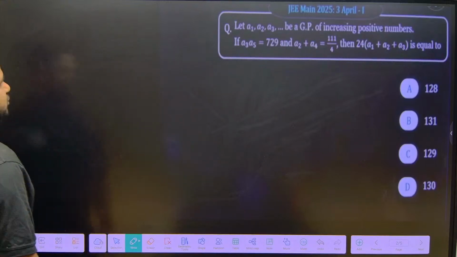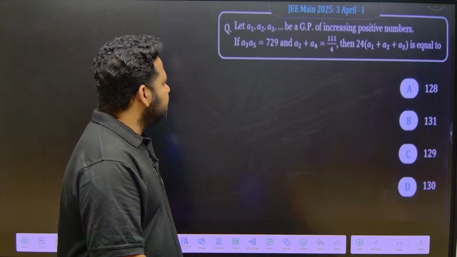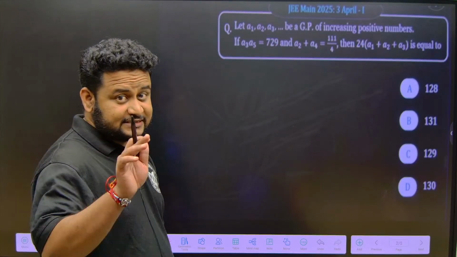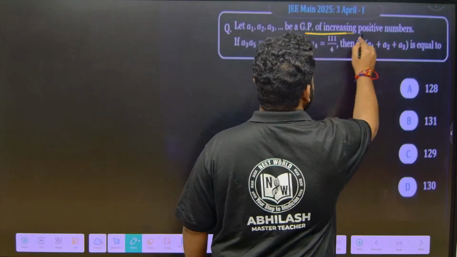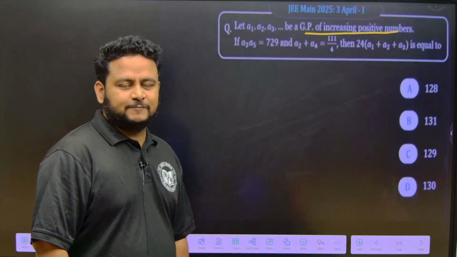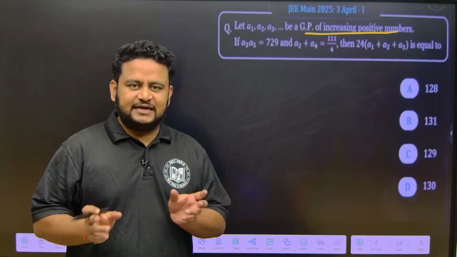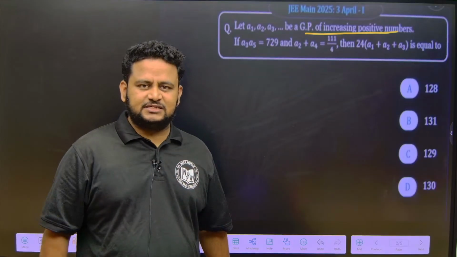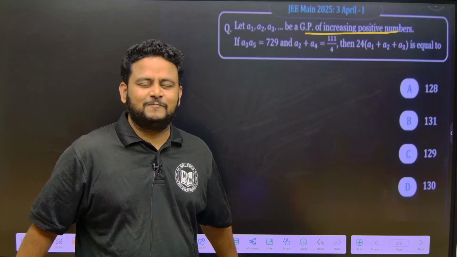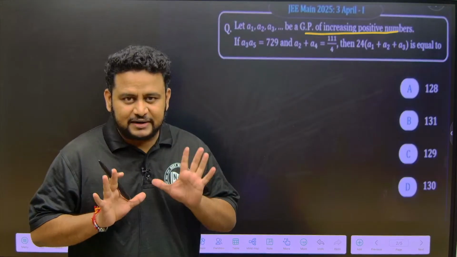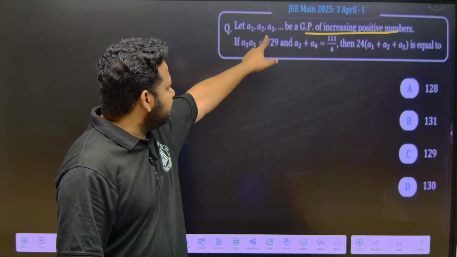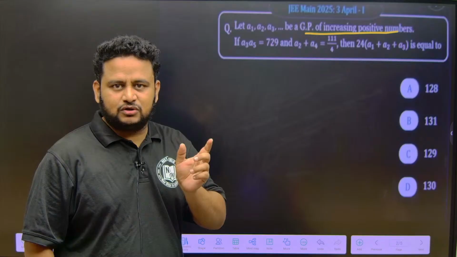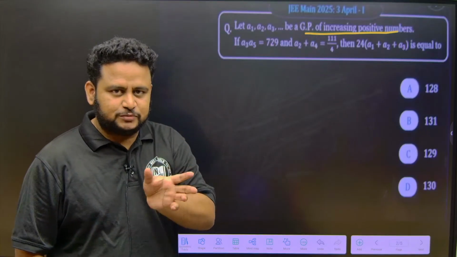So we are entering into GP now. They are telling what? Let A1, A2, A3 be a GP of increasing positive numbers. When we talk about AP, we talk about a and d, that is first term and common difference. When we talk about GP, it is a and r, where r is the common ratio. So let A1, A2, A3 be a GP of increasing positive numbers. Increasing positive numbers means the common ratio should be such that the GP is increasing.